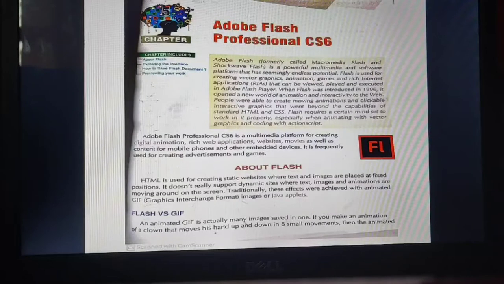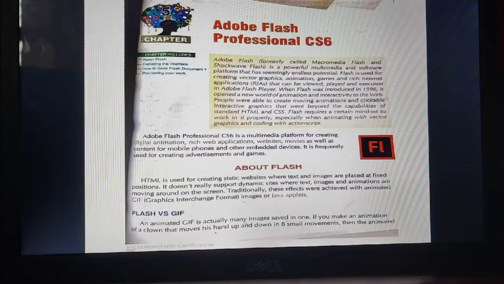Adobe Flash, formerly called Macromedia Flash and Shockwave Flash, is a powerful multimedia and software platform that has seemingly endless potential. Flash is used for creating vector graphics. It is basically used to create graphics, animations, games, and rich internet applications, also known as RIAs, that can be viewed, played, and executed in Adobe Flash Player. If you are creating an animation in Adobe Flash Professional, you will need Adobe Flash Player to play it.